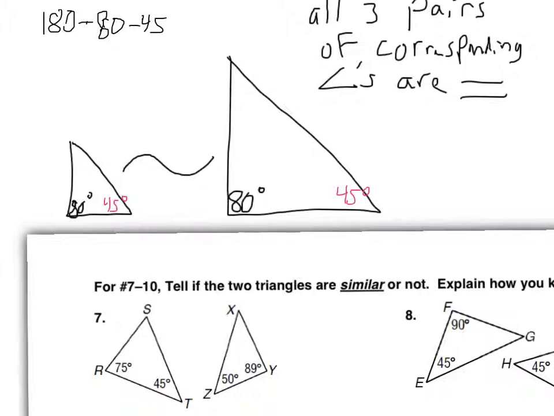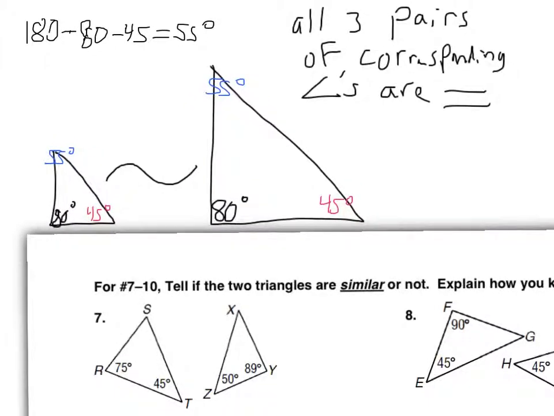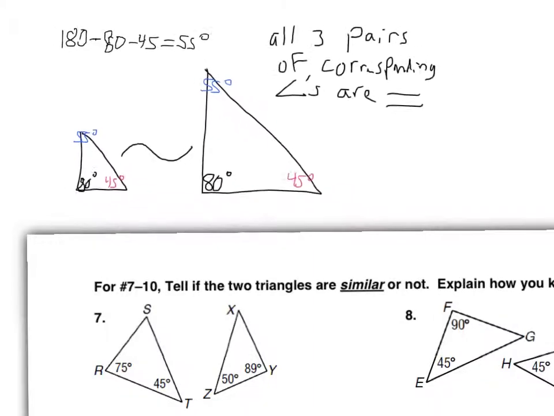And if you do that, you get 55 degrees. So that means the other set of angles are both 55 according to this. So that's one thing we know about similar triangles, is that all three pairs of corresponding angles are equal measure.